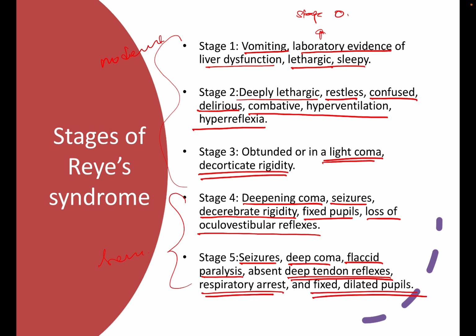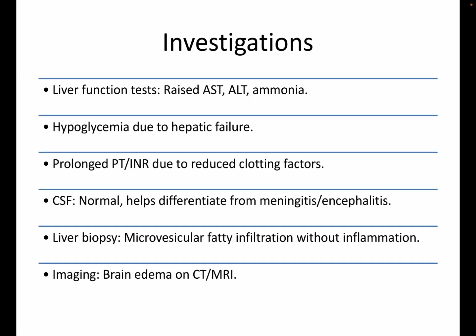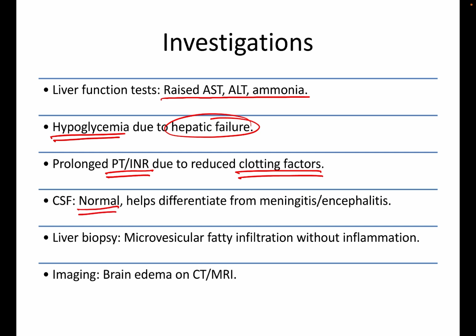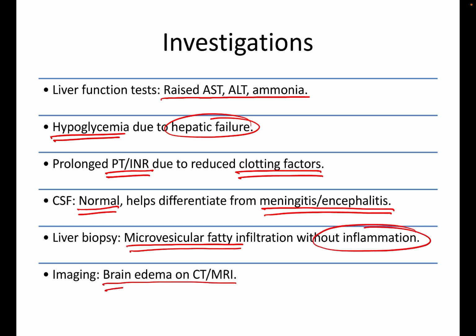Coming to the investigations: liver function tests to check for raised AST, ALT and ammonia, hypoglycemia due to hepatic failure, and prolonged prothrombin time or INR due to reduced clotting factors. CSF will usually be normal, which helps to differentiate from meningitis and encephalitis. In liver biopsy, there will be microvesicular fatty infiltration without any inflammation, and